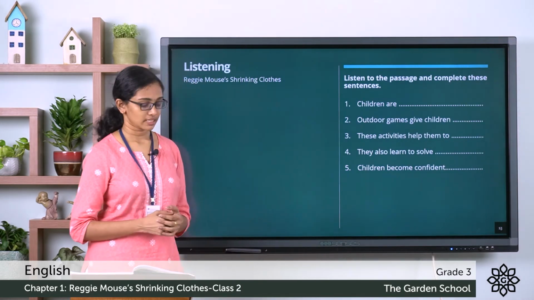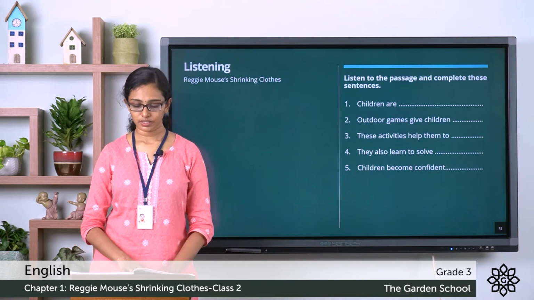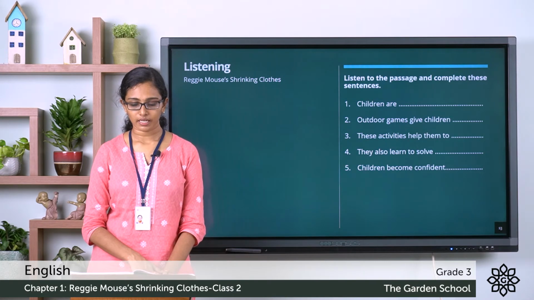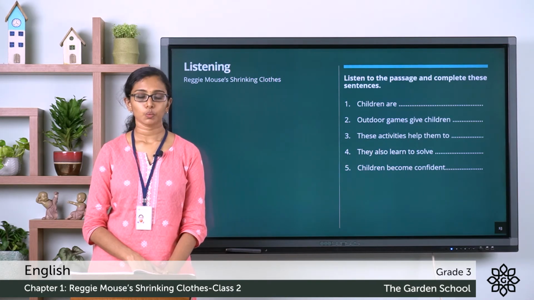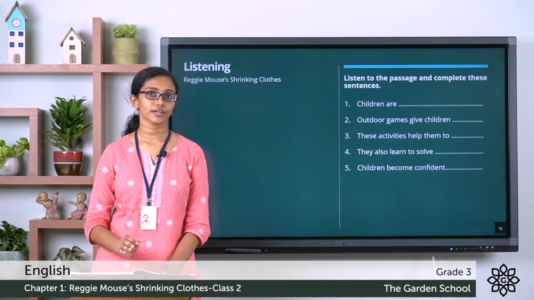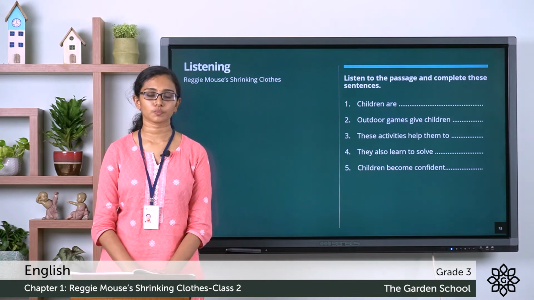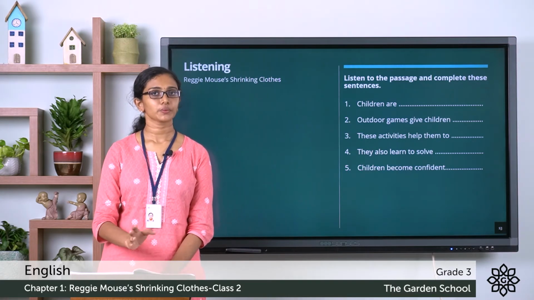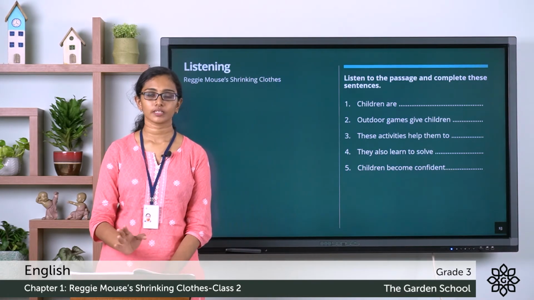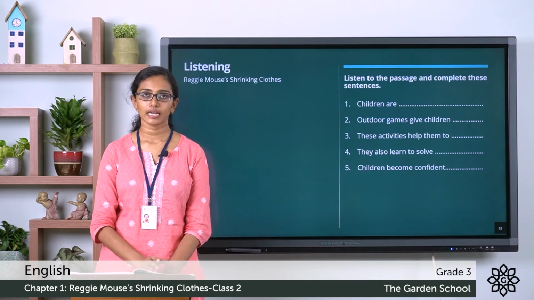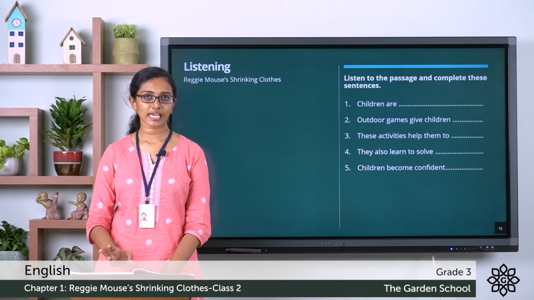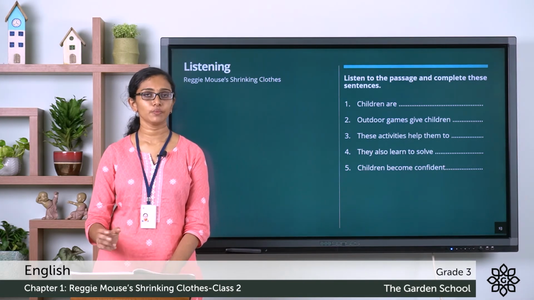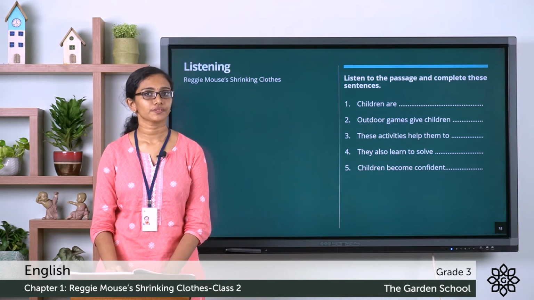So the next section is the listening section. Listen to the passage and complete these sentences. What you have to do is log into the digital content of this textbook. We have already discussed how to access the digital content in the first class itself. You have to log in with the username and password for Macmillan. Then use the token number to access the textbook. And on the same page, you can see the same textbook there, which is an e-book or electronic copy of this book.